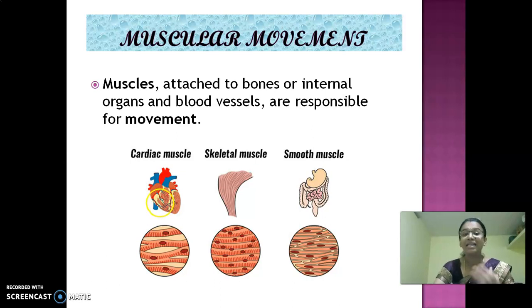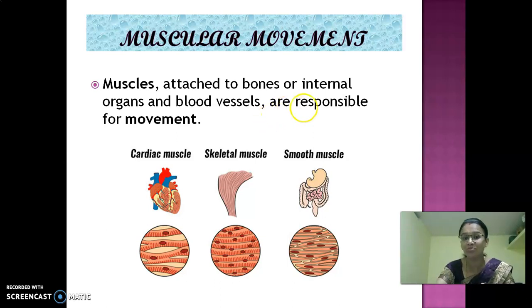Cardiac means heart. The muscles which are present in the heart are called cardiac muscles. And then skeletal muscles. What is this? Skeleton system, that is the bones we have, right? Bones are combined to form a skeleton system of our body. So the muscles which are found in the skeleton are called skeletal muscles.